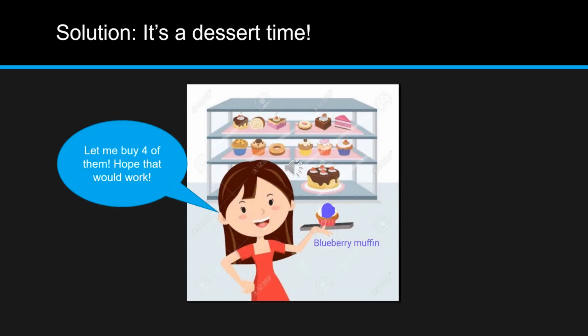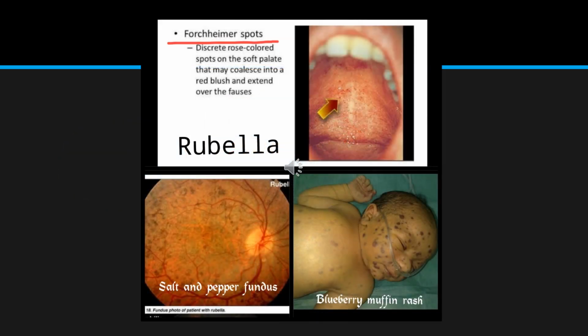And now it's time for additional features of rubella syndrome. You can see that she was heartbroken, so she decides to go to the dessert shop and she decides to buy four blueberry muffins. And in that dessert shop, she finds a salt and pepper box. So now you have to remember these additional features. Four says you have to remember Forchheimer spots. Blueberry muffin says you have to remember blueberry muffin rash, and salt and pepper says you have to remember salt and pepper fundus.